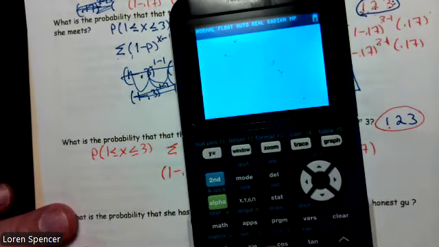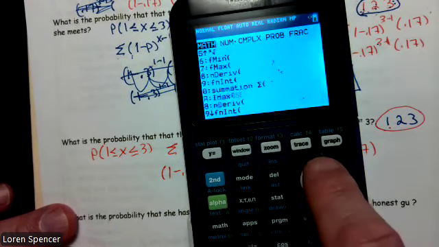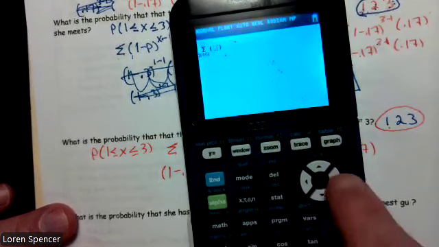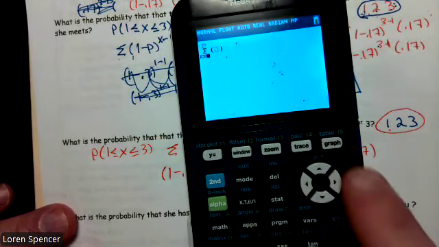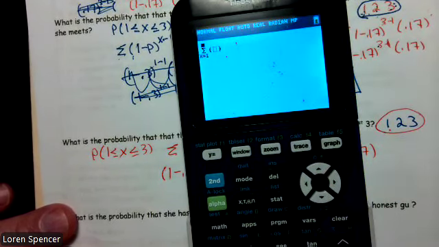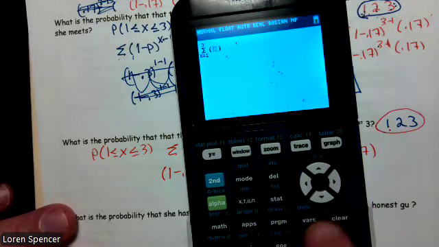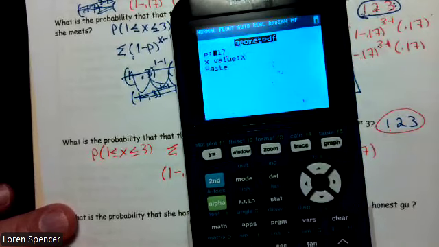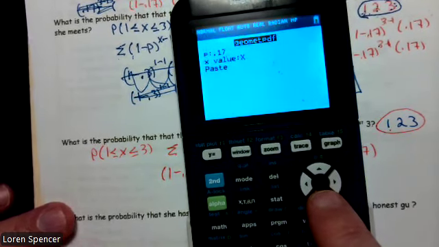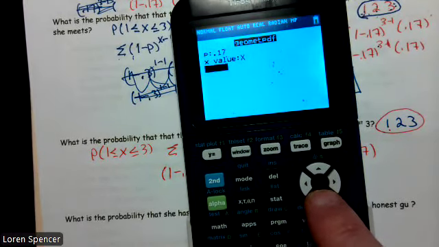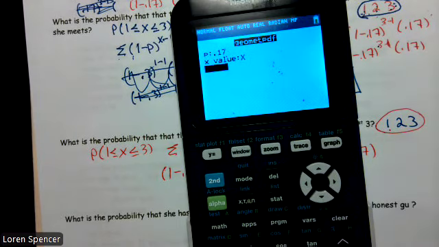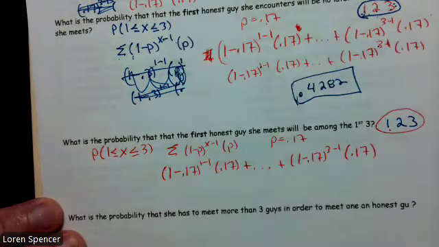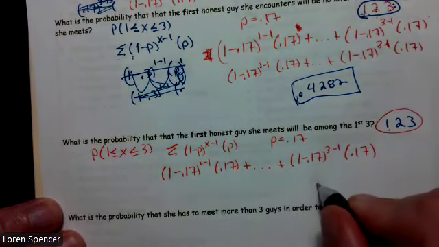And even though we just did it, we'll do it one more time. Math, drop down to summation, x, 1, 3. Second vars, geometric PDF, x value is x, because it's the summation, you have to have x there. And of course, we get the same value because it's exactly the same problem, just expressed slightly differently.